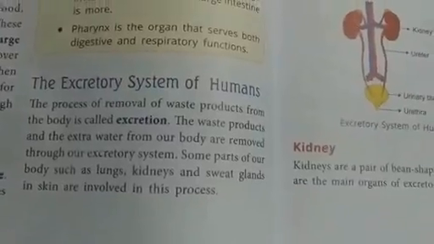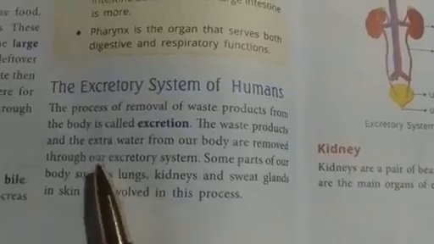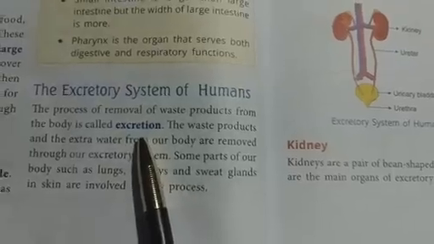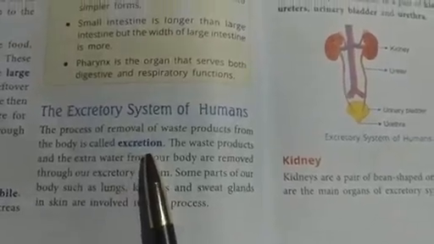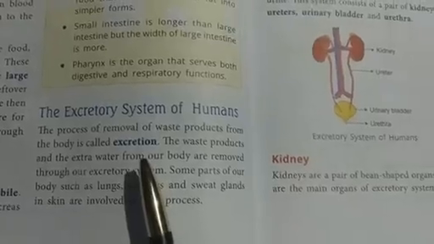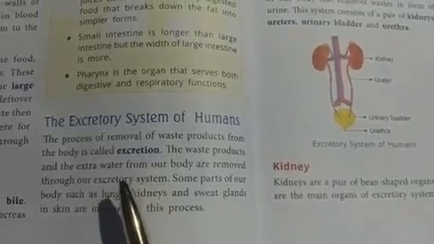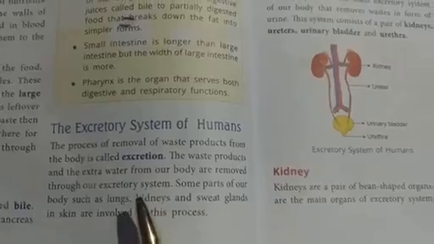So what is excretion, children? The process of removal of waste products from the body is called excretion. Whatever waste products are present in our body, the process of removing those waste products is called excretion. Not only the waste products, children, but also the extra water from our body is removed through our excretory system.